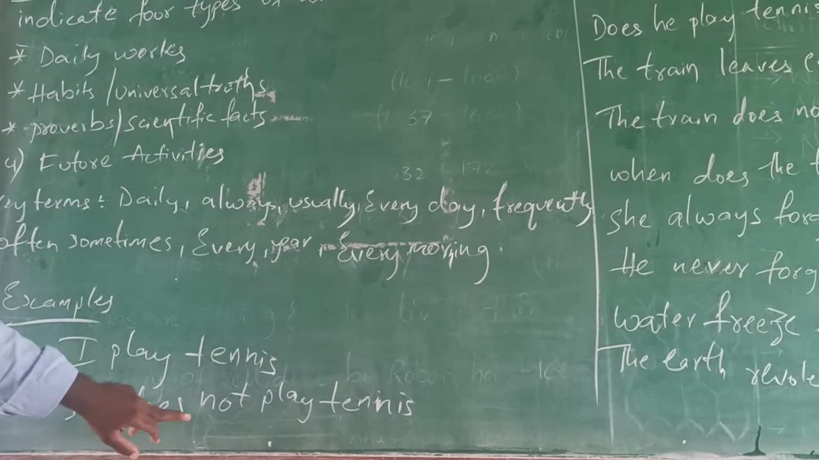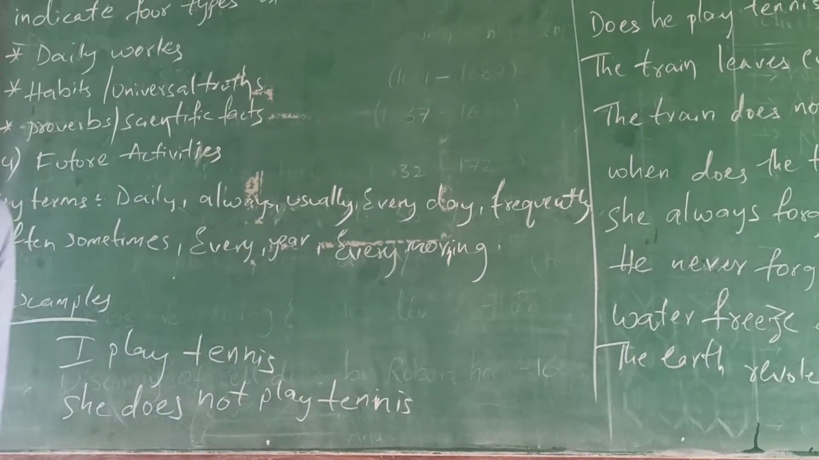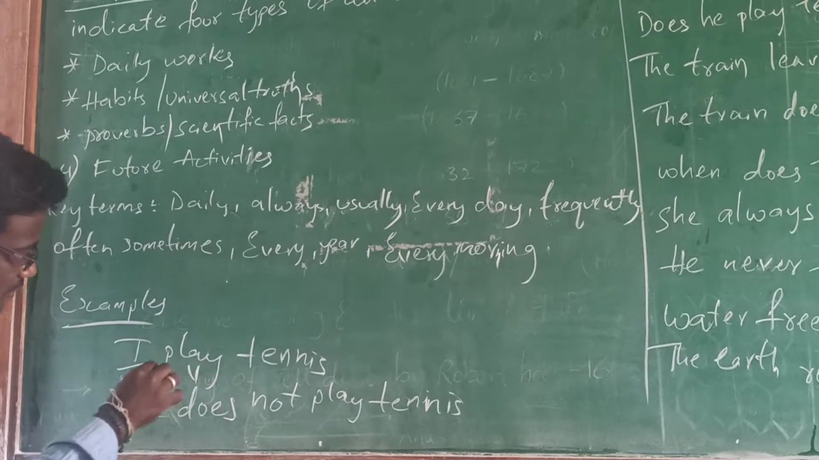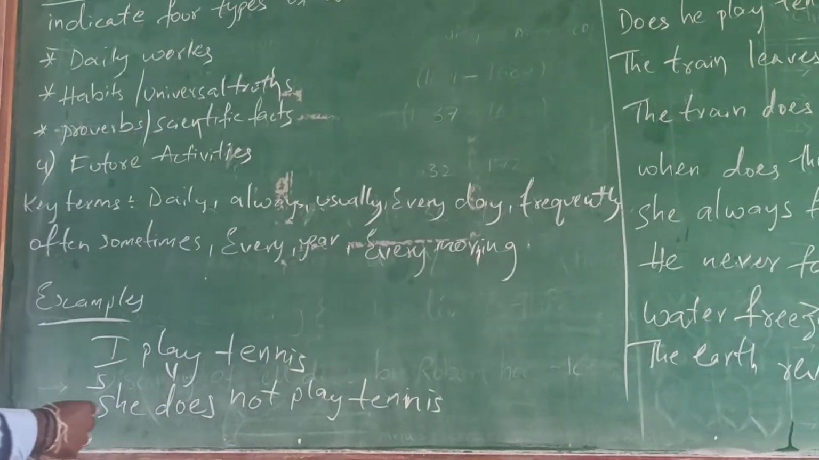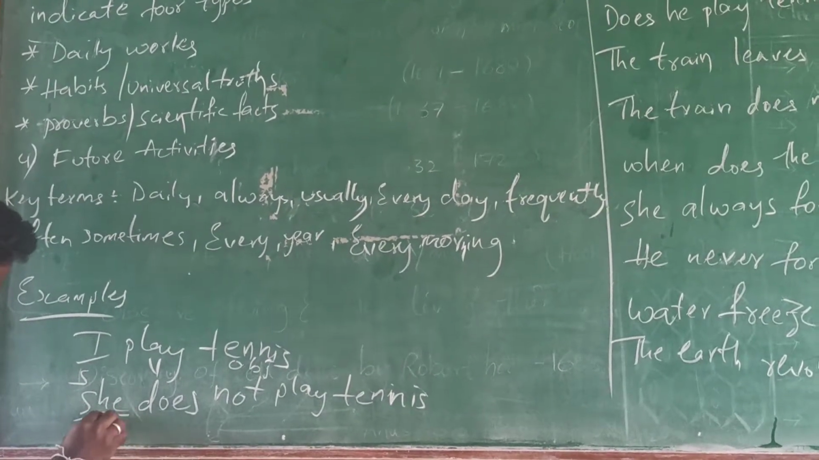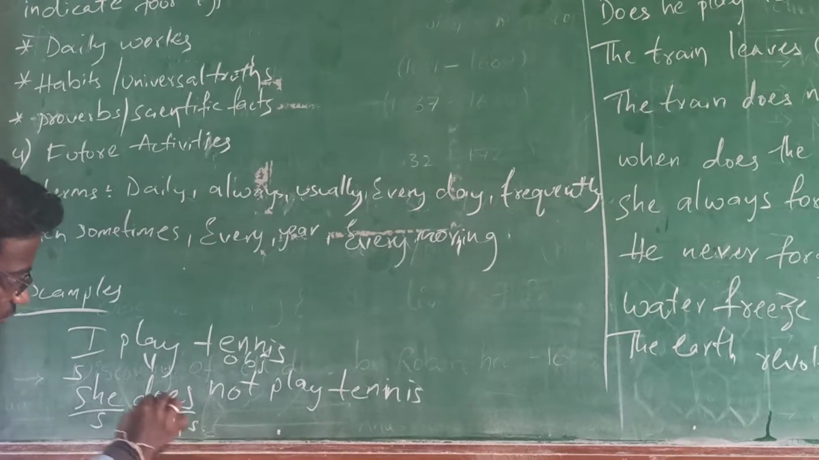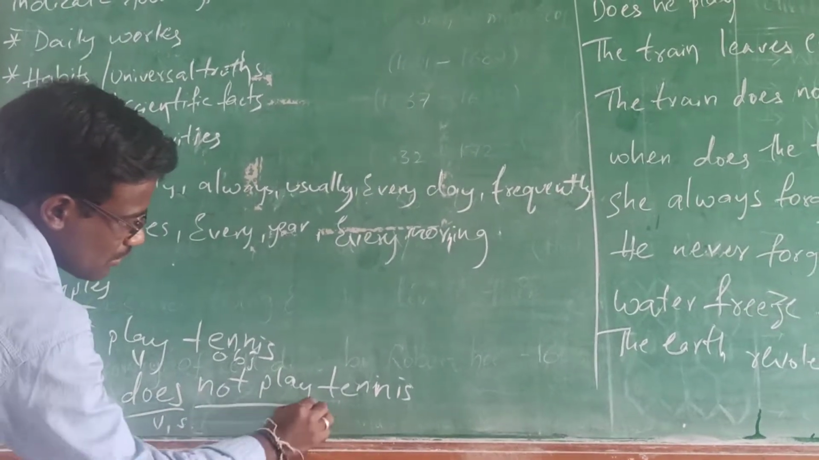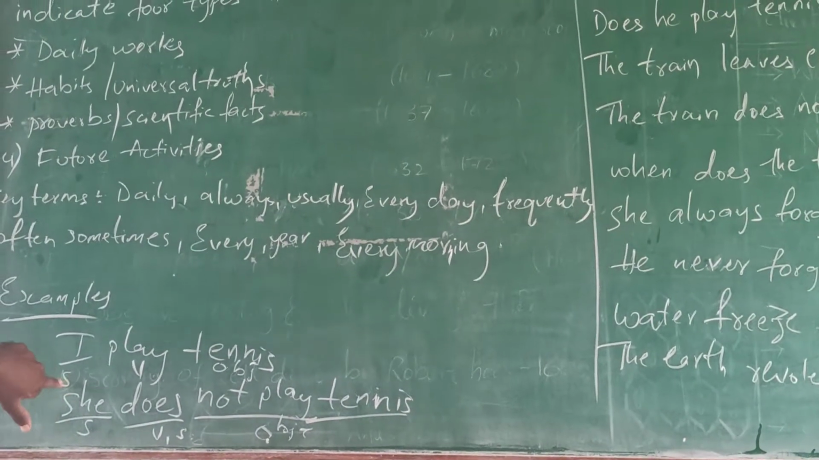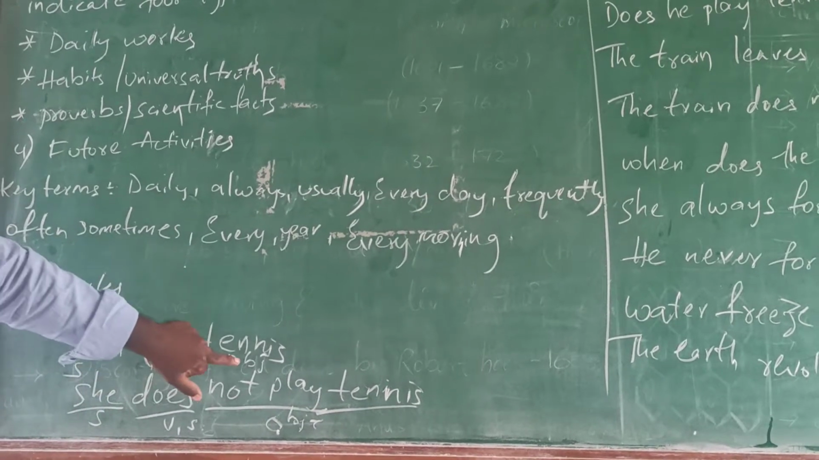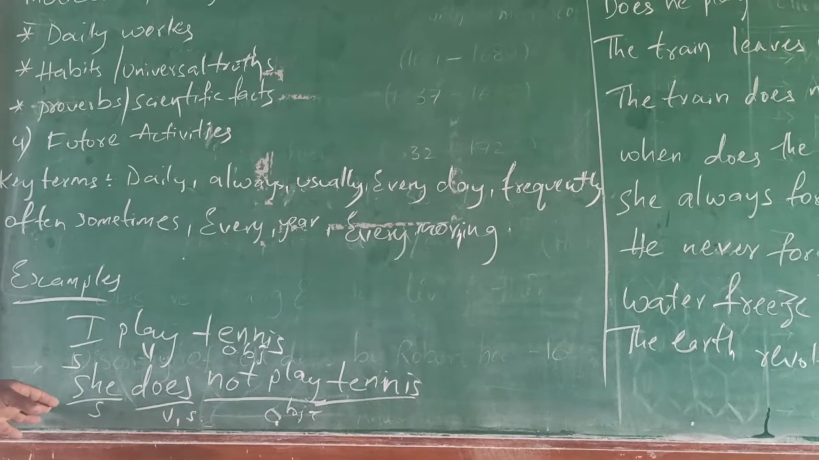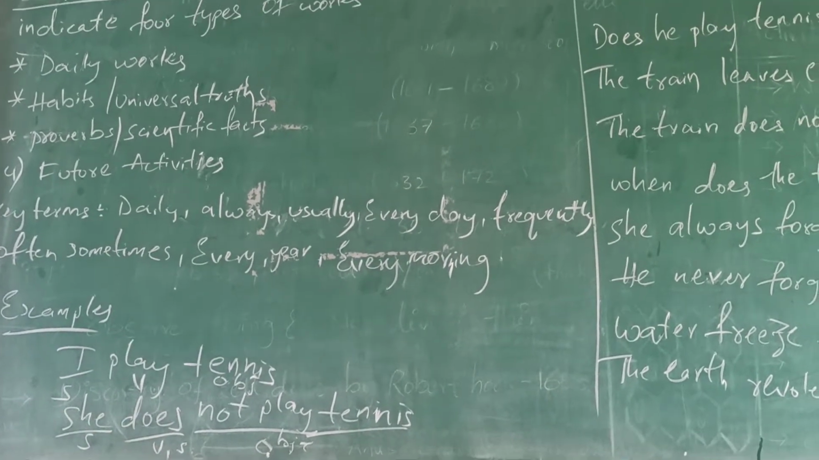Next, she does not play tennis. Here you find the difference. For example, here is a subject, here the verb, and what she is going to do, the object. Here the subject is there and here V1 plus S form. Next, the object. So the main one is the subject, the next is the verb form, and the next is the object. Here the time is not mentioned, because he plays tennis and she does not play tennis. So like that.